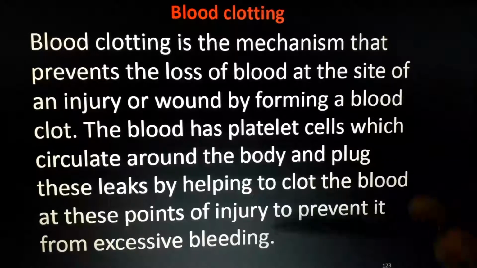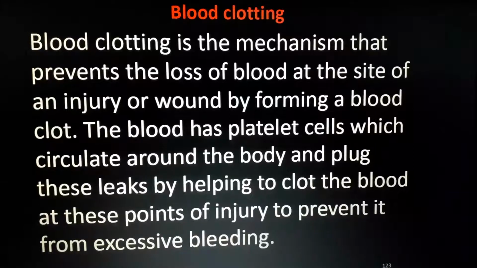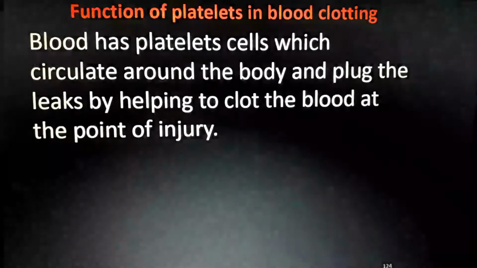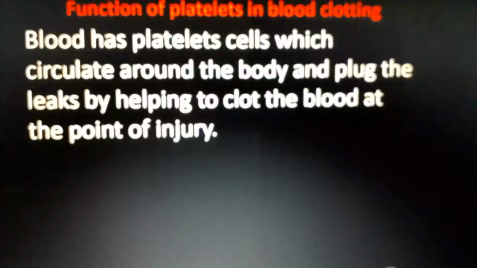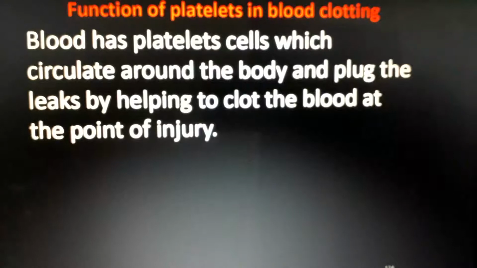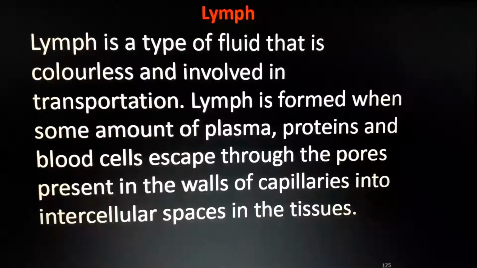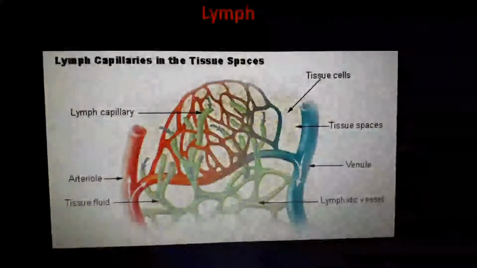The blood has platelet cells which circulate around the body and plug these leaks by helping to clot. You know what clotting is, isn't it? Okay, fine. Clot the blood at these points of injury to prevent excessive bleeding. Platelets in blood clotting: blood has platelet cells which circulate around the body and plug the leaks. Okay, same.